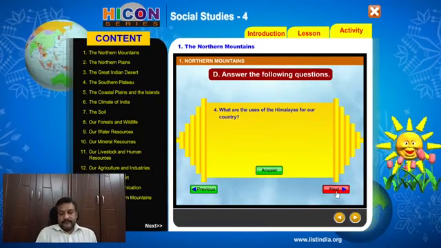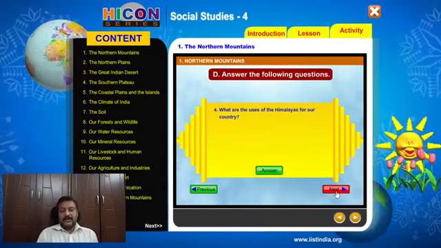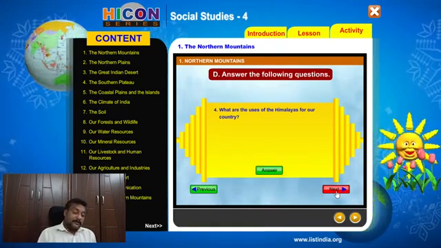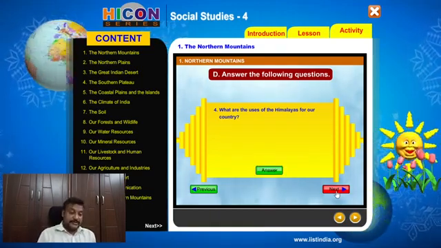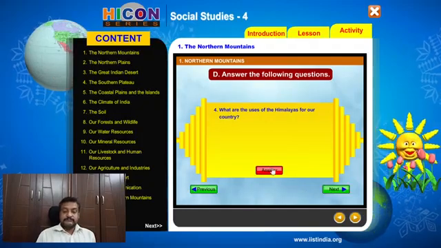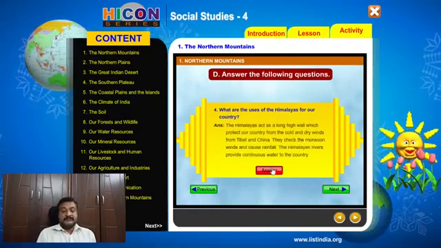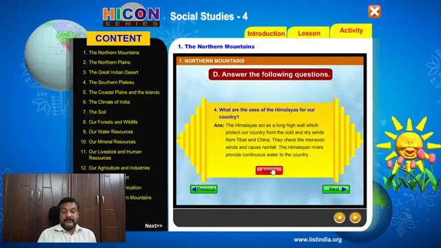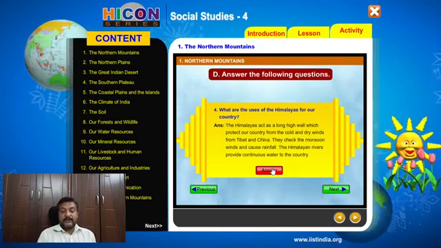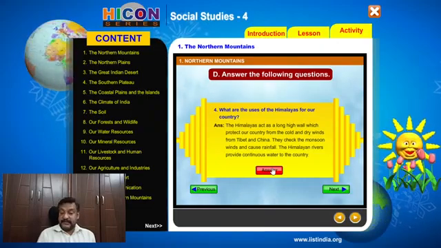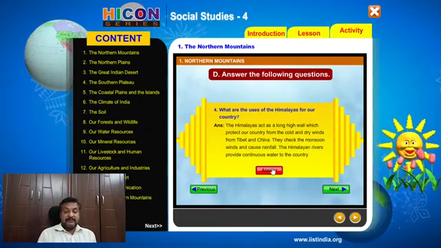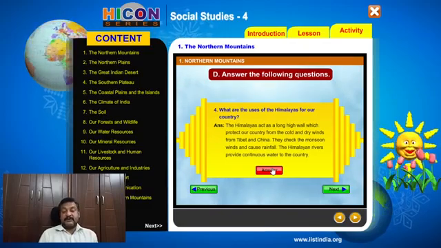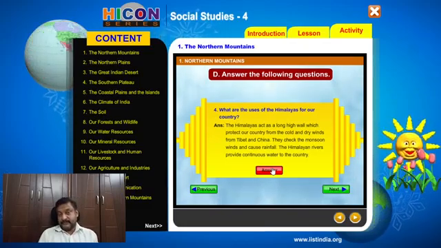Fourth question. What are the uses of the Himalayas for our country? How are the Himalayas useful for our country? Answer. The Himalayas act as a long high wall which protects our country from the cold and dry winds from Tibet and China. They check the monsoon winds and cause rainfall. The Himalayan rivers provide continuous water to the country.